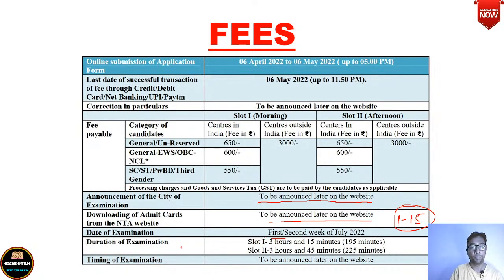Start preparing. The duration of the exam: slot 1 will be 3 hours and 15 minutes, that is 195 minutes. Slot 2 will be 3 hours and 45 minutes, that means almost 4 hours, 225 minutes. The time of the exam, like from 9 a.m. to this time, will be announced on the website later.